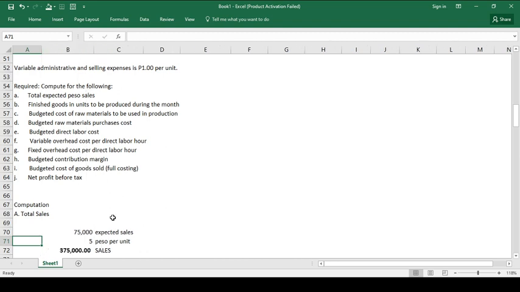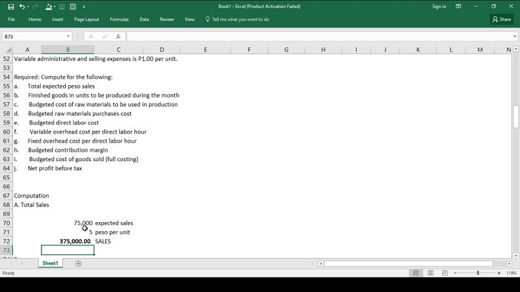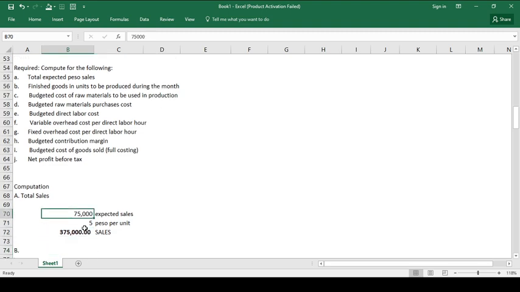Take note, the problem provided us that the expected sales for the month is 75,000 units, and the prevailing selling price for the month is 5 pesos per unit. So, in this case, to compute the total sales for the month, we have 375,000 pesos. That is simply multiplying 5 pesos to the total expected sales, which is clearly indicated on the problem. 75,000 multiplied by 5. Ganun lang po kasimple, computing or hanapin yung expected sales.